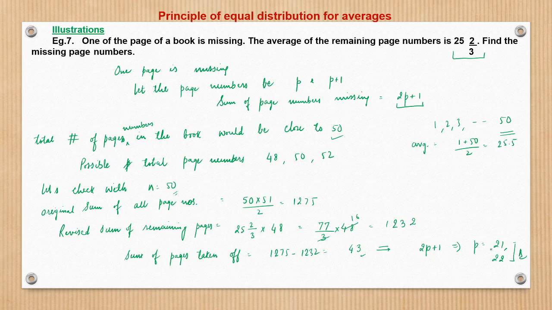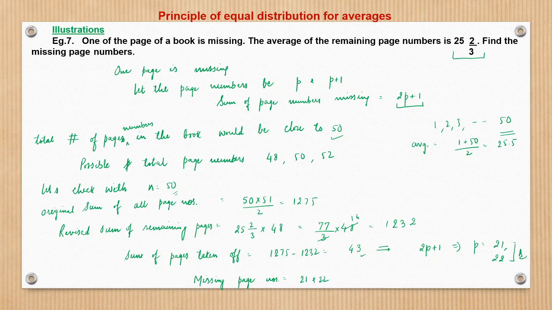So therefore, your answer would be, find the missing page numbers. So the missing page numbers are 21 and 22. So what was the approach?